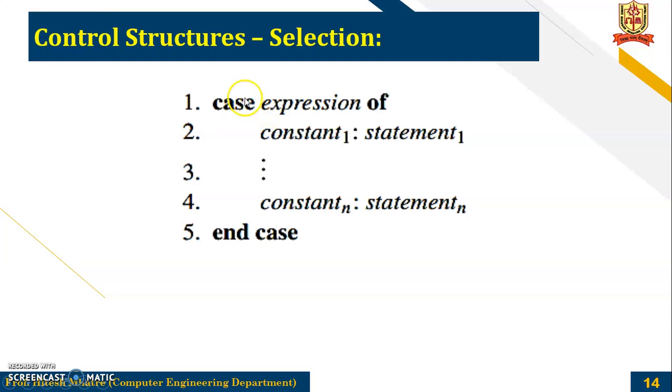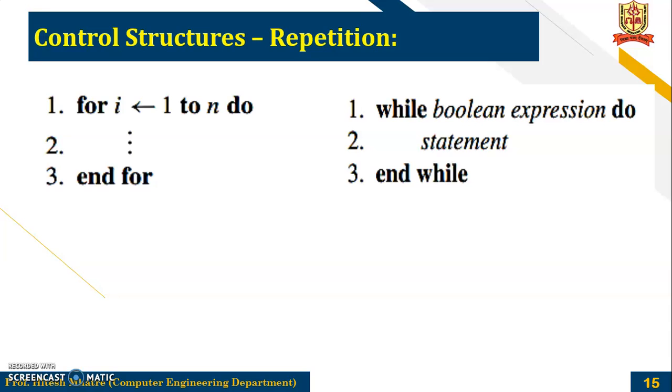Next is for selection, that is case, expression, of, and then constant one and statement. All these control structures and data structures you will be studying in the upcoming topics of this particular course. For repetition, that is loops, this is the for loop, that is for i equal to 1 up to n, do a certain set of statements and end the for. Similarly, while, then some expression or condition, do a particular statement and end the while. So this is the representation when you are using loops.